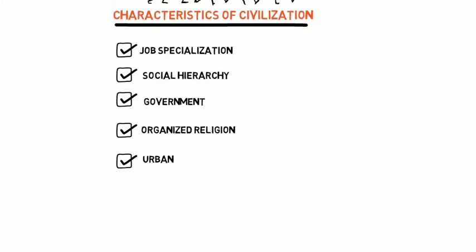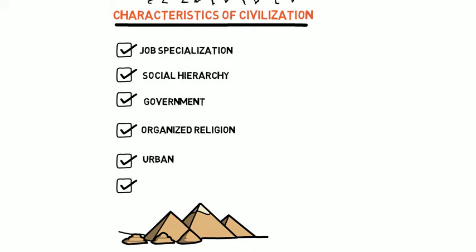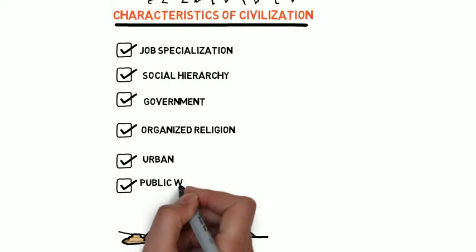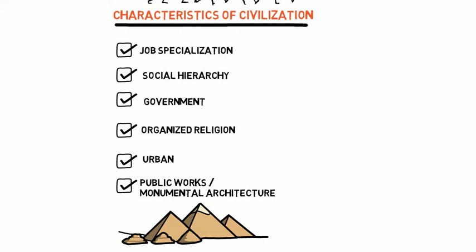Most advanced civilizations also had areas of higher population density, which leads to the development of urban areas or cities. Governments in advanced civilizations also made it possible to finance and organize large-scale public works projects, such as irrigation projects, and monumental architecture, such as the ziggurats of Mesopotamia or the pyramids of ancient Egypt.